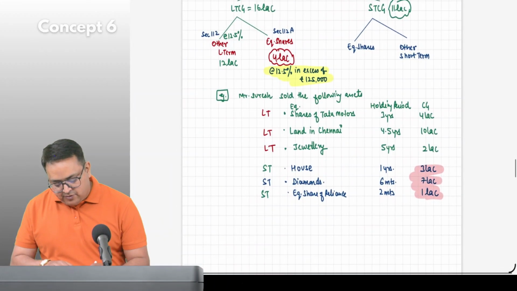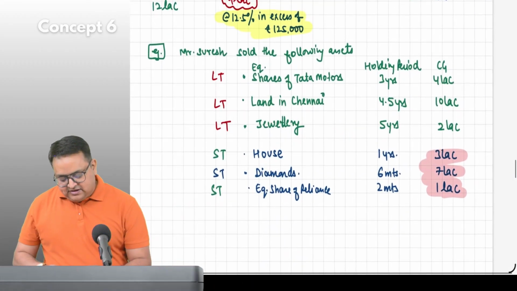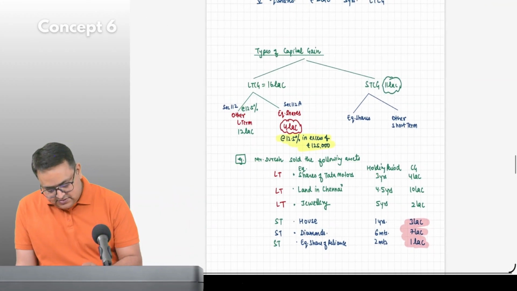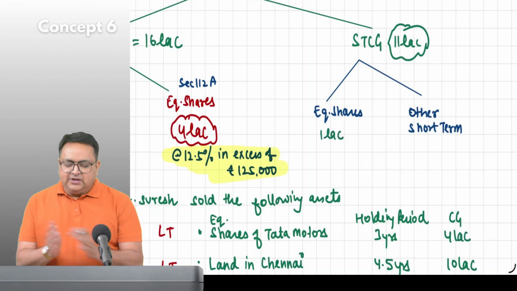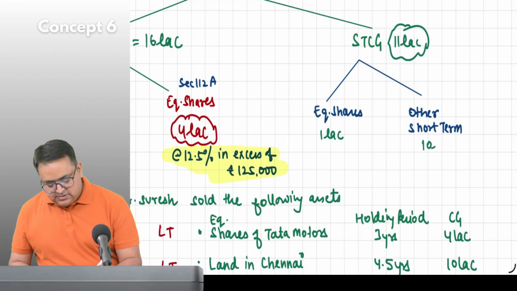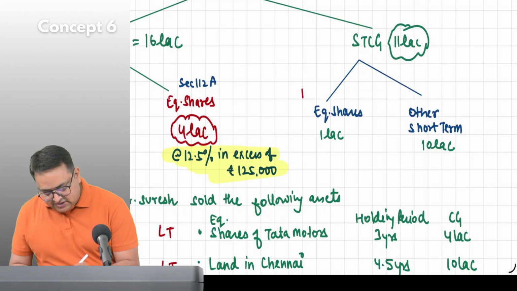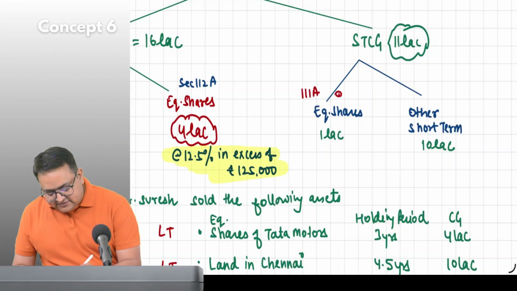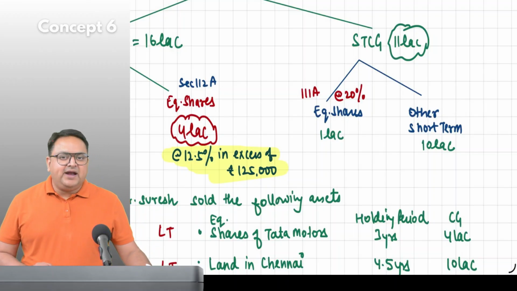How much is coming from equity shares? Only short term, guys. 1 lakh. Okay, I will write 1 lakh over here. And all other short term will become how much? 10 lakh. Guys, this is called section 111A, which is taxable at a rate of 20%.